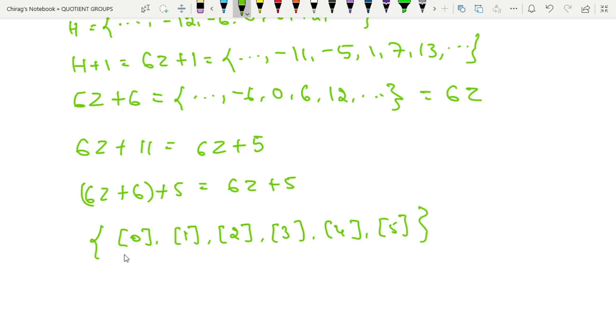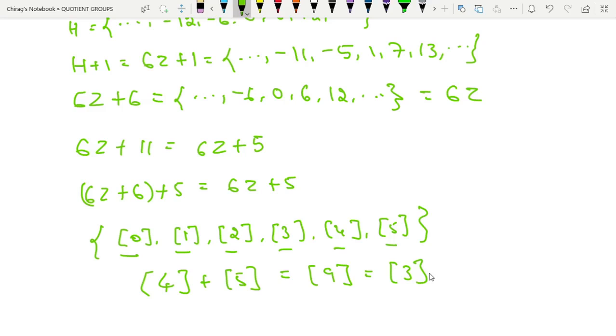So this is actually 6Z, this is 6Z plus 1, this is 6Z plus 2, 6Z plus 3, 6Z plus 4, 6Z plus 5. So we know that equivalence class 4 plus equivalence class 5 will be equal to 9, but equivalence class 9 is nothing but equivalence class 3.